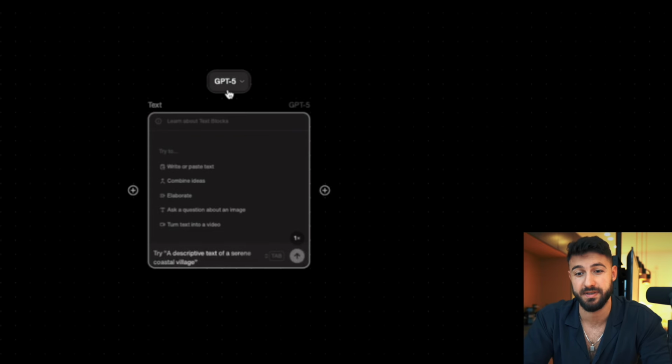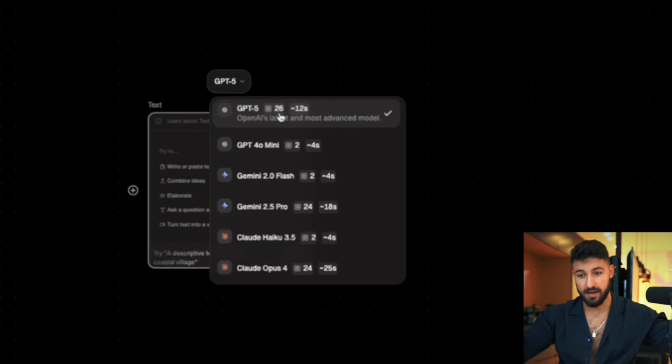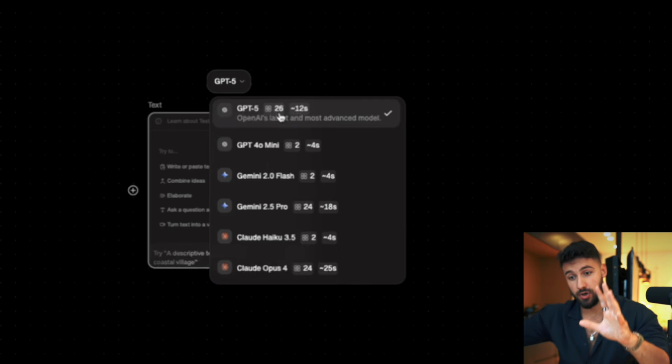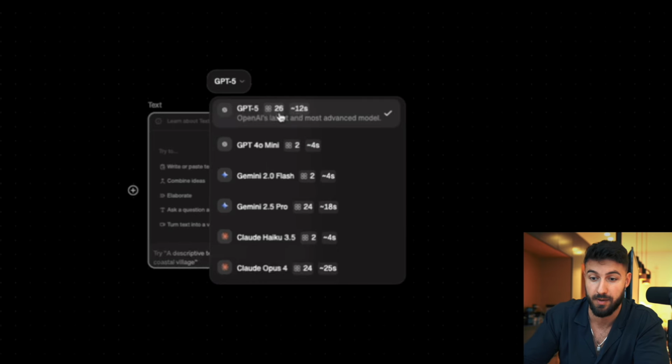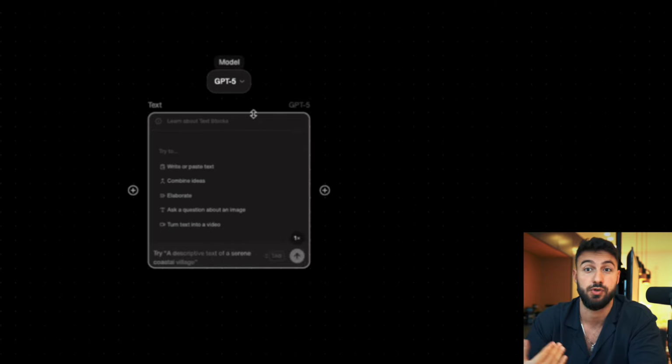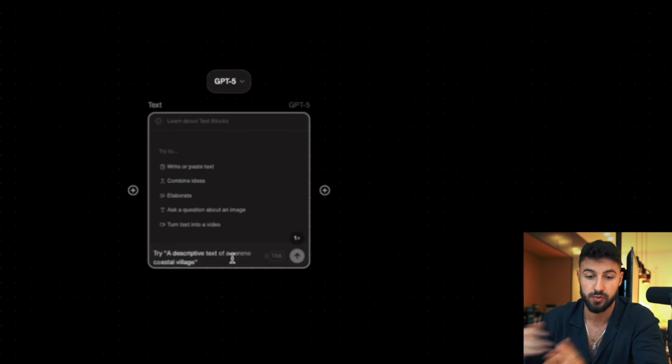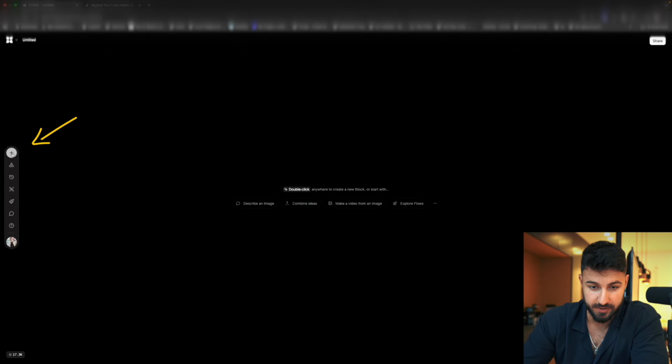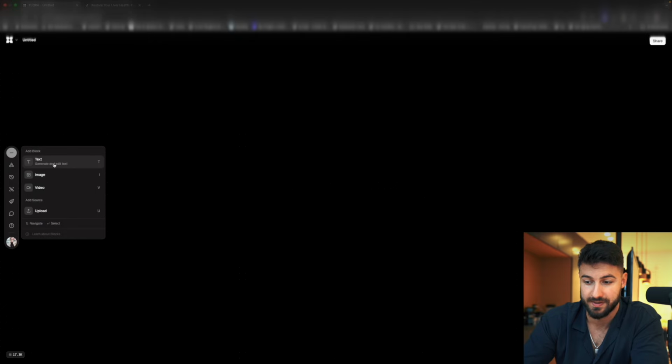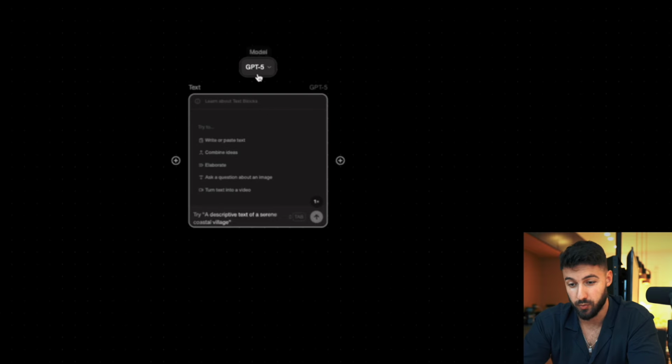What florafauna basically is, it combines every AI tool or a lot of AI tools all into one space where you can put them all together in basically one chart of things which you want to happen. So for example, it has access to ChatGPT, to Sora, to all the tools where you can generate everything. So I'm going to click on this plus right here, and then we're going to use text. On top, you can basically decide which tool you actually want to use, and we're going to use ChatGPT 5.